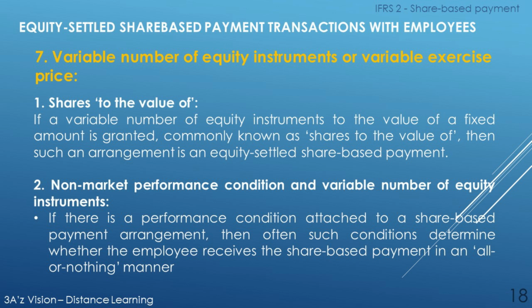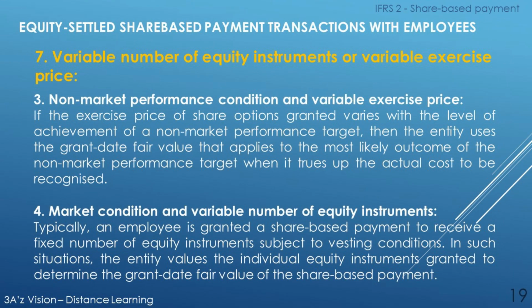And secondly, non-market performance condition and variable number of equity instruments. If there is a performance condition attached to a share-based payment arrangement, then often such conditions determine whether the employee receives the share-based payment in an all or nothing manner.